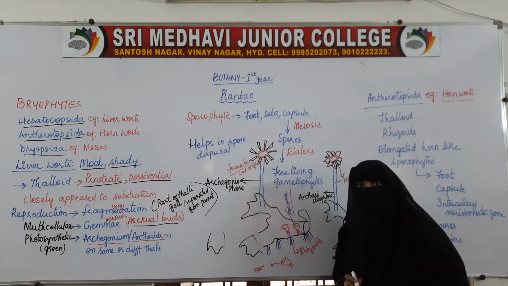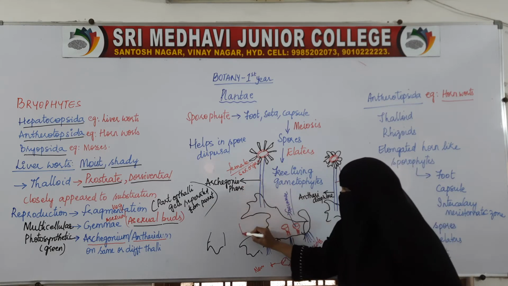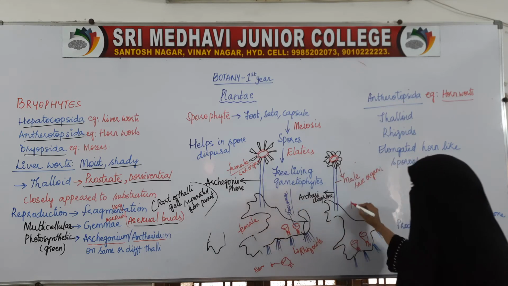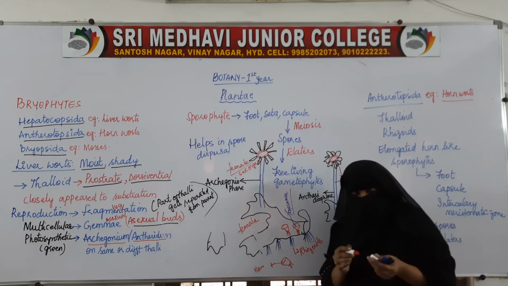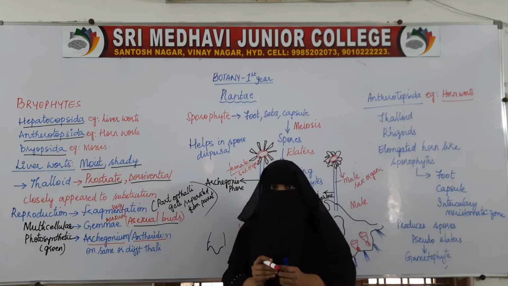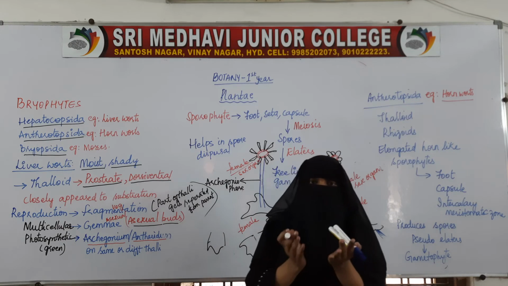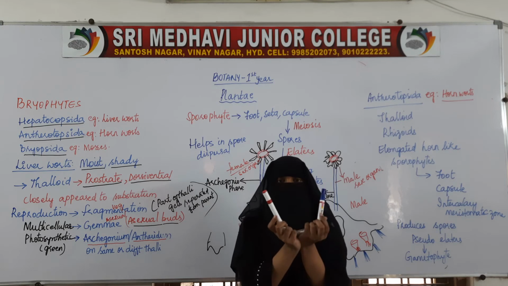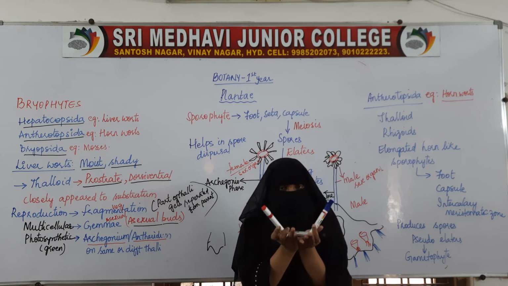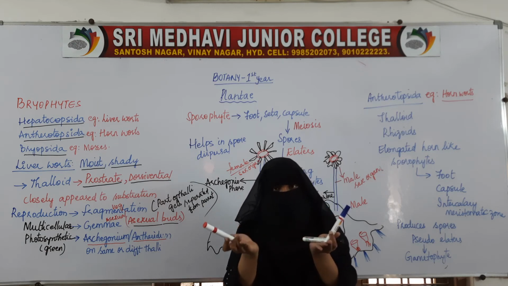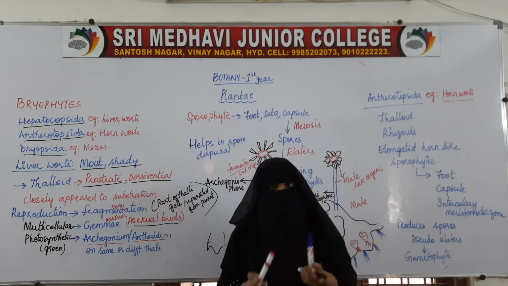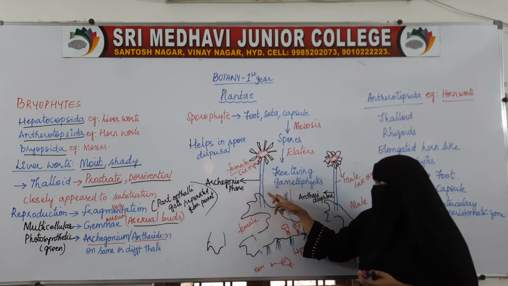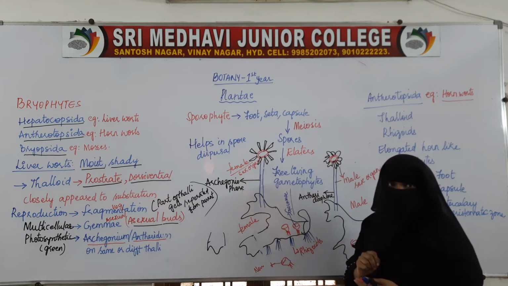called archegoniophore. So this is the female thallus and this is the male thallus. So sometimes in some organisms male thalli will be different and female thalli will be different. And in a few organisms in liverworts, male and female organs will be on the same thallus. Here we have antheridium and here we have archegonium on the same thallus. So this is the female sex organ and this is the male sex organ.